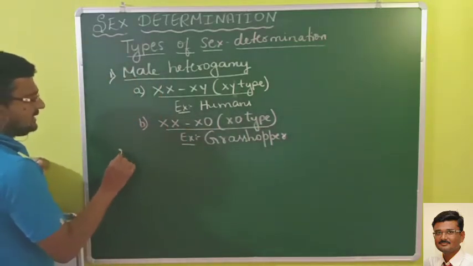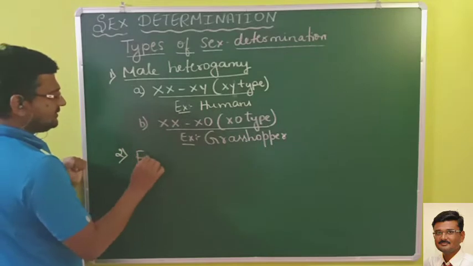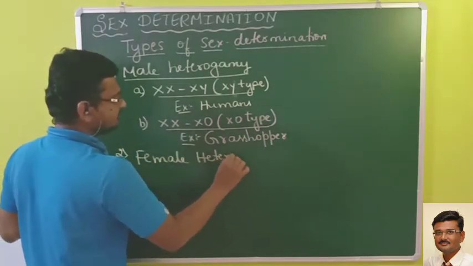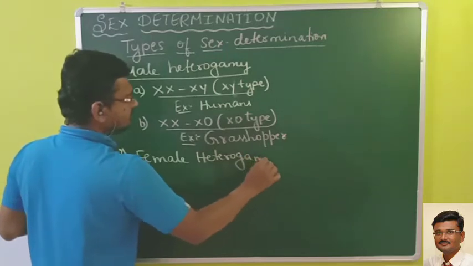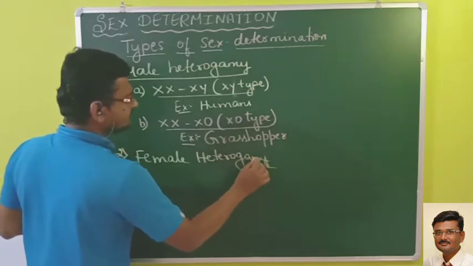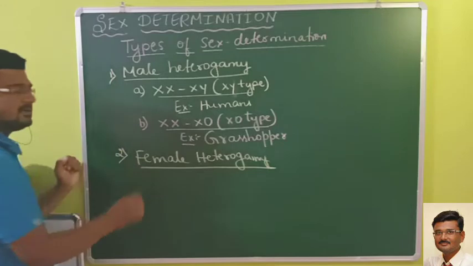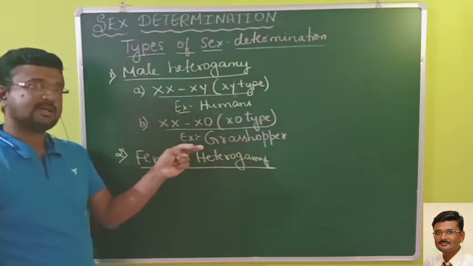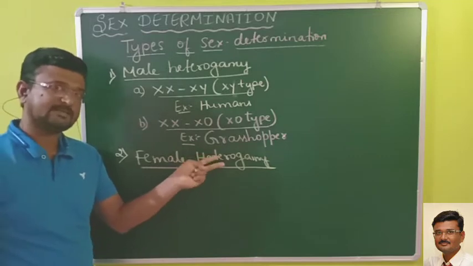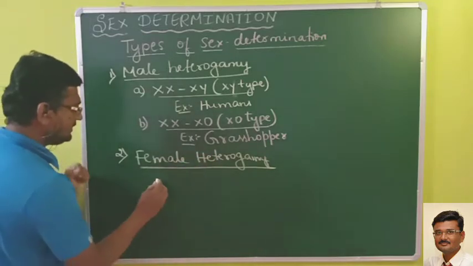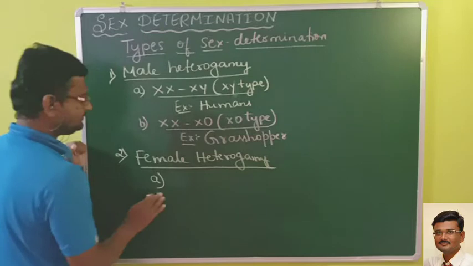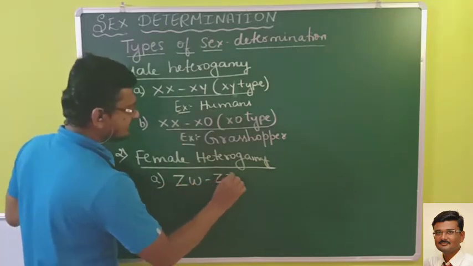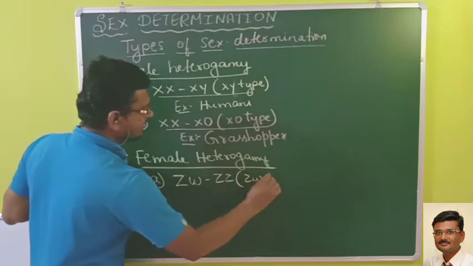So the second type we have is female heterogamy. In female heterogamy, the female produces two different types of gametes. One is ZW, ZZ type.